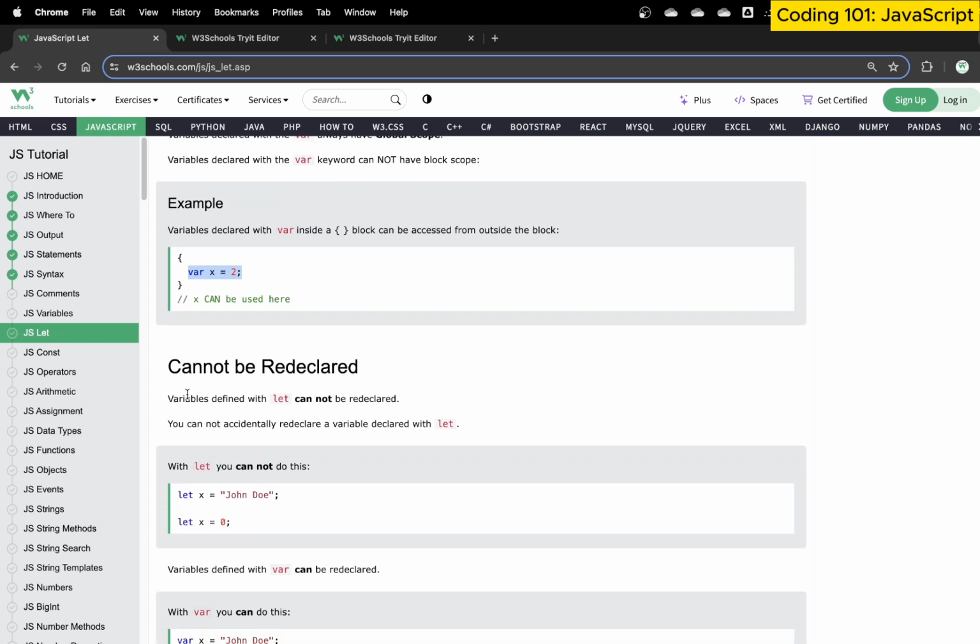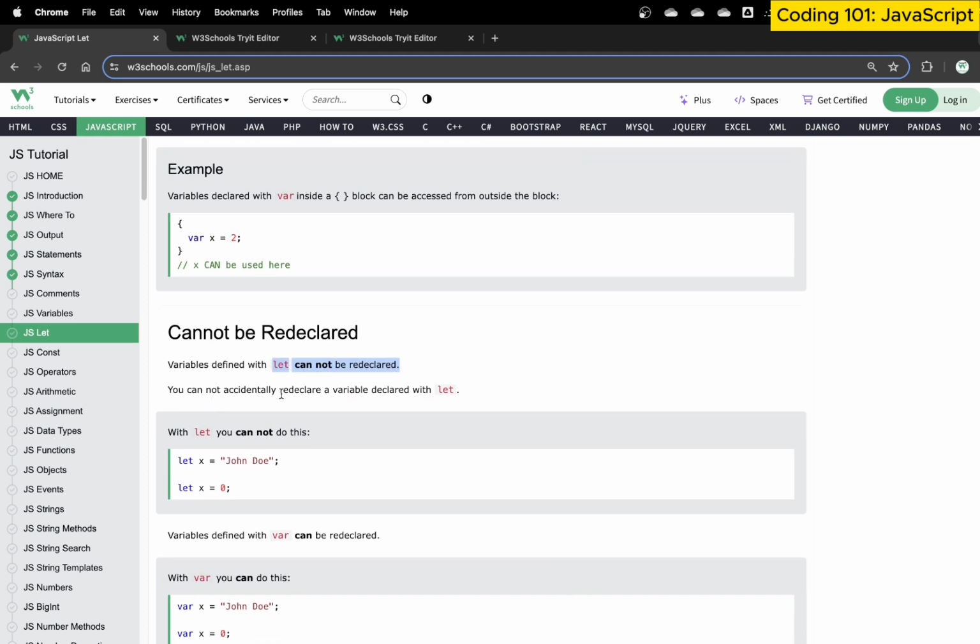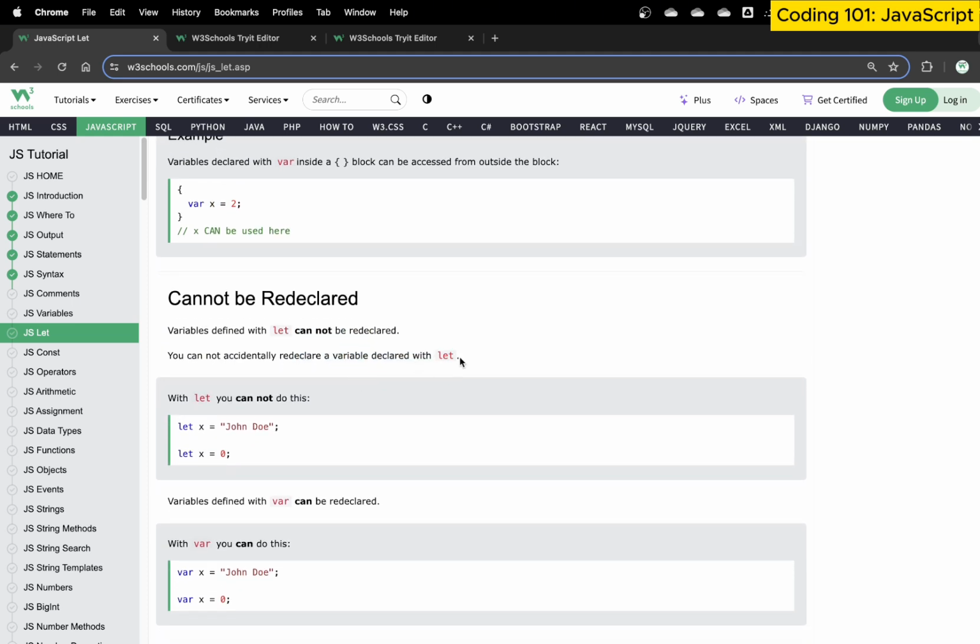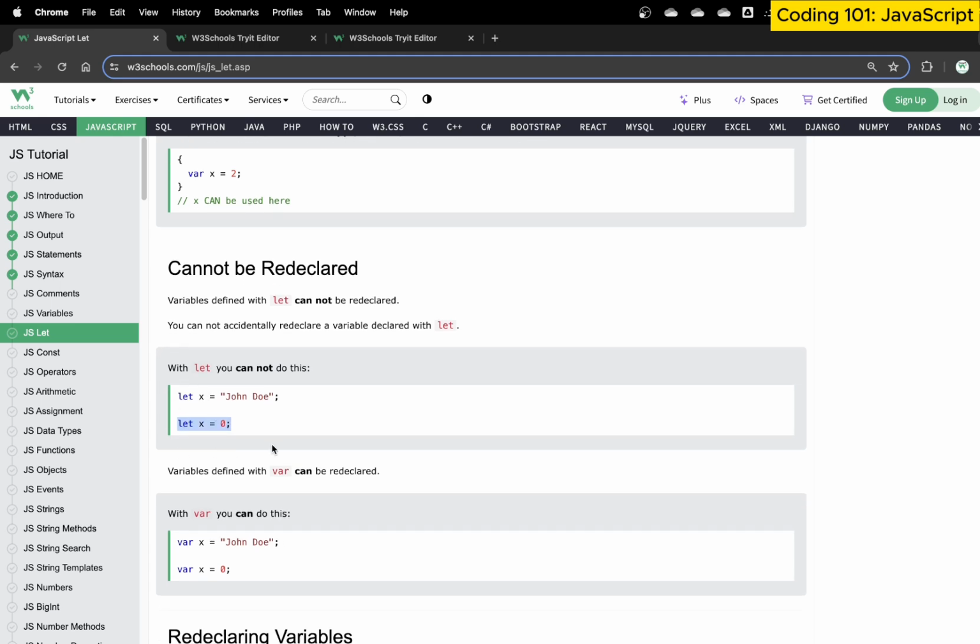Okay, so a variable defined with let cannot be redeclared. You cannot accidentally redeclare a variable using let. So if you declare a variable as let and set it to the string John Doe, now you cannot do this again. You cannot redeclare it, x is equal to 10. This will create a problem. It says, hey, I already have a variable, it's already a string type, it already has a value. You cannot do that. You cannot redeclare it. Again, redeclaring means I've used let x is equal to 10.